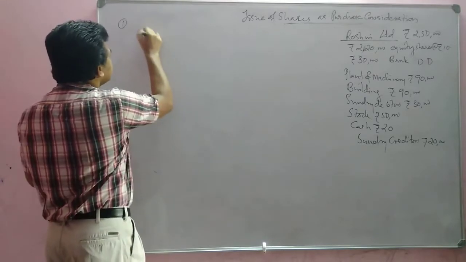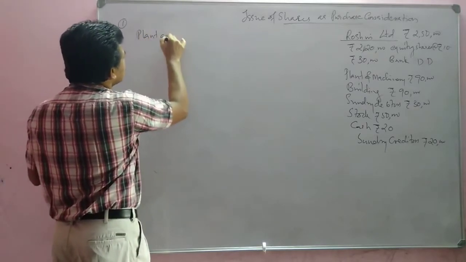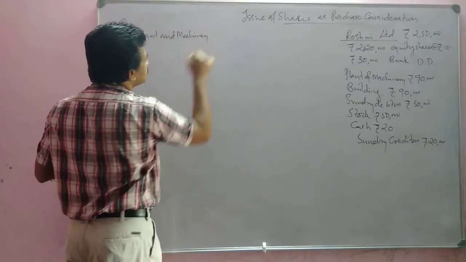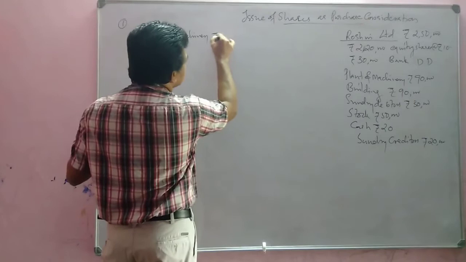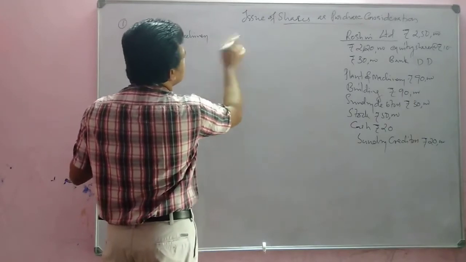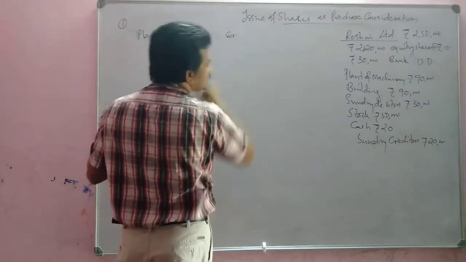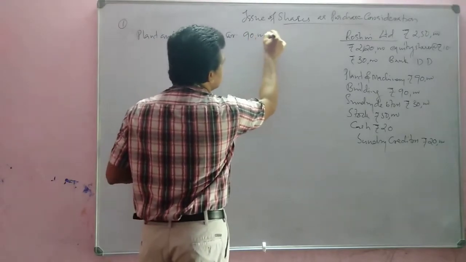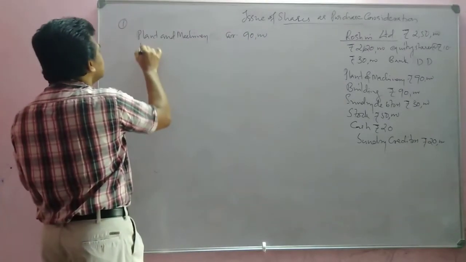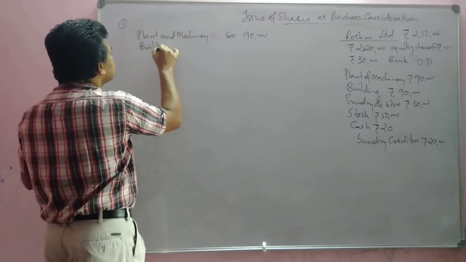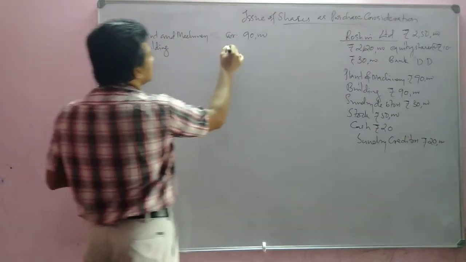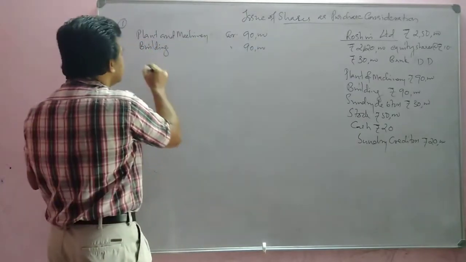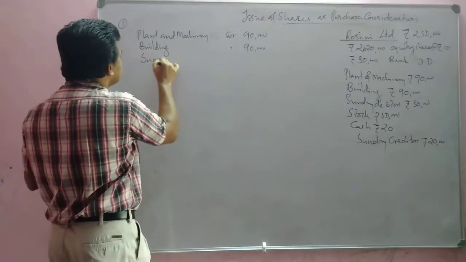Plant and machinery debit, how much? 90,000. Building debit, again 90,000. Then sundry debtors